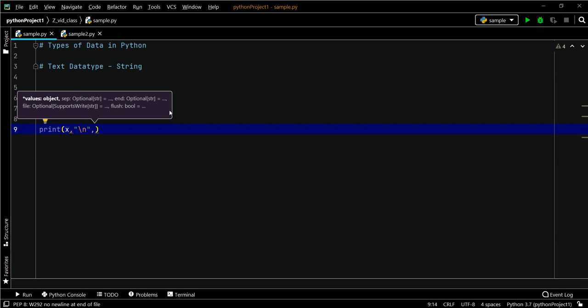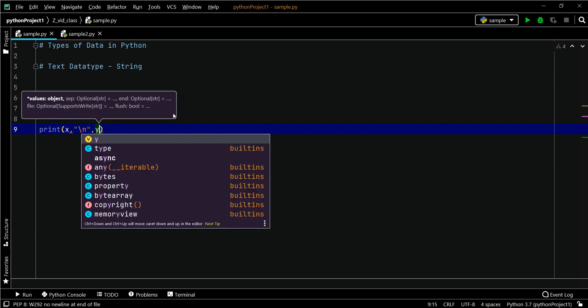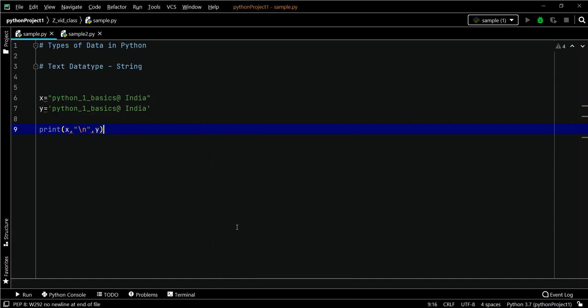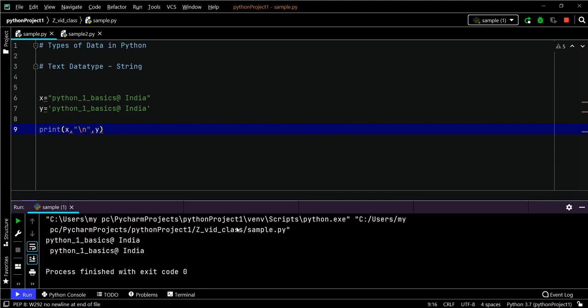I am printing the next value in the new line to avoid the confusion. Let's run it. See, both are giving the same output. So you can use double quotes and single quotes to represent a string.